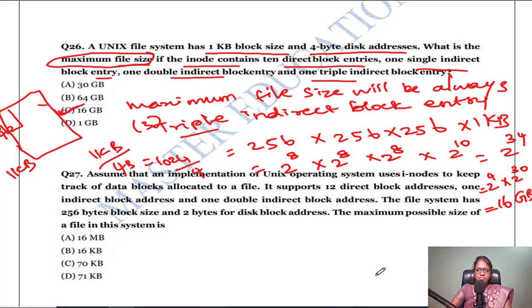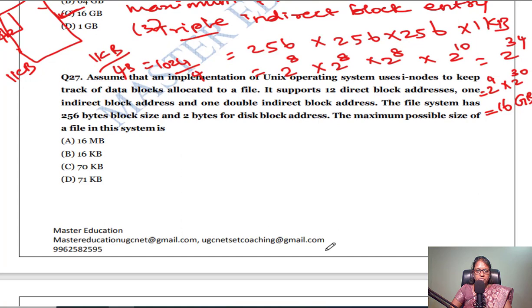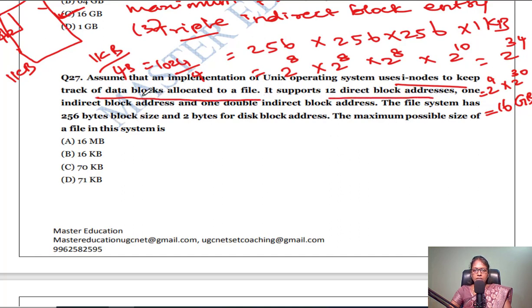Okay. The next question in the same way. Assume that an implementation of Unix operating system uses inode to keep track of data blocks allocated to a file. It supports 12 direct block addresses, 1 indirect block address, 1 double indirect block address. The file system has 256 byte block size and 2 bytes for disk block address. The maximum possible size. So in this, which is the maximum one? Either it is a direct block, or 1 indirect and 1 double indirect. So the double indirect we have to write 2 times.